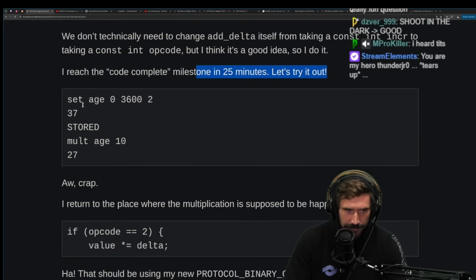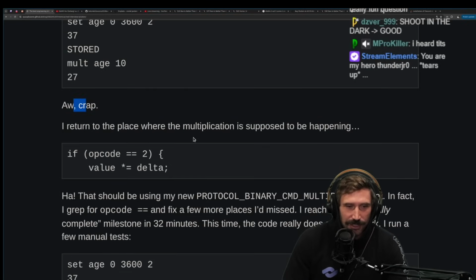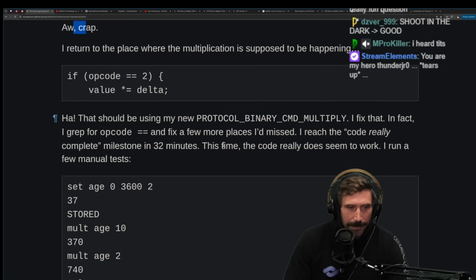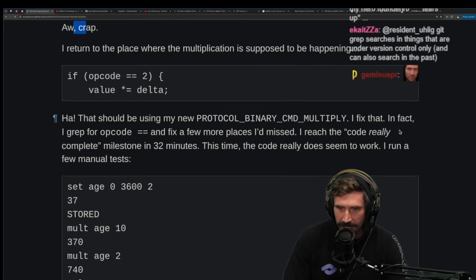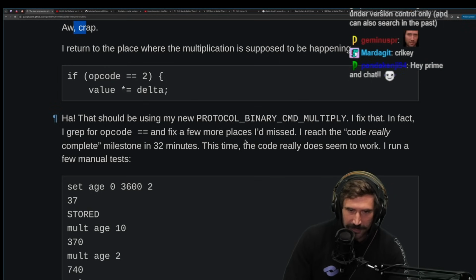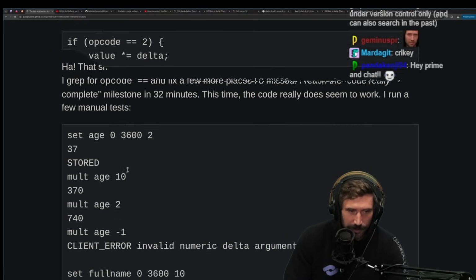Let's try it out. Ah, crap. I returned to the one place where multiplication is supposed to be happening. That should be using my new protocol binary command multiply. I fixed that. In fact, I grep for opcode equals, and fixed a few more places I'd missed. I reached the code really complete milestone in 32 minutes. This time, the code really does seem to work. I run a few manual tests.